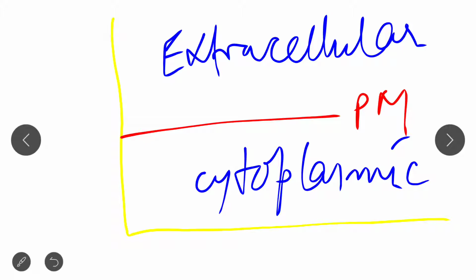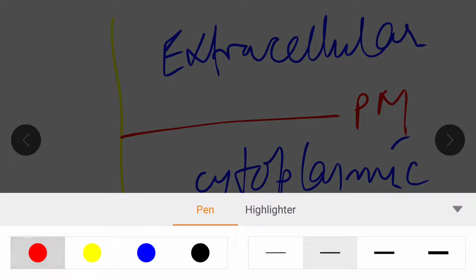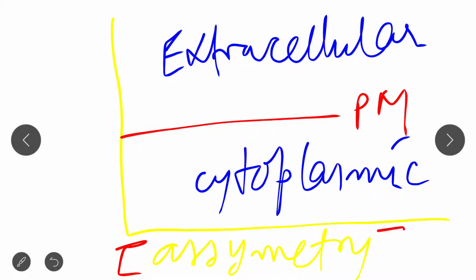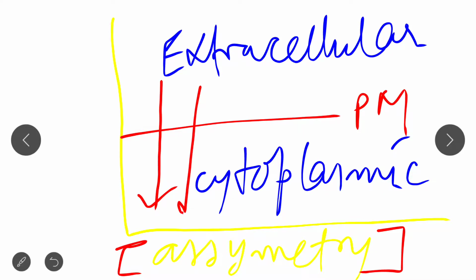Why? To maintain the asymmetry of the lipid bilayer. Clear now? And I already told you that the amine containing phospholipids, that is phosphatidylethanolamine and phosphatidylserine, are present on the cytoplasmic part.